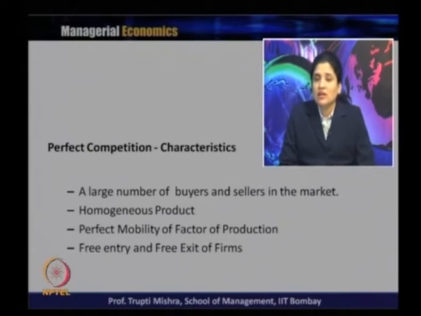The second characteristic of perfect competition says that it's a homogeneous product. The meaning of homogeneous is that it's a uniform product. All the firms produce uniform products in a perfectly competitive market. So the products are not different from each other on the basis of price, quality, or any type of product differentiation.